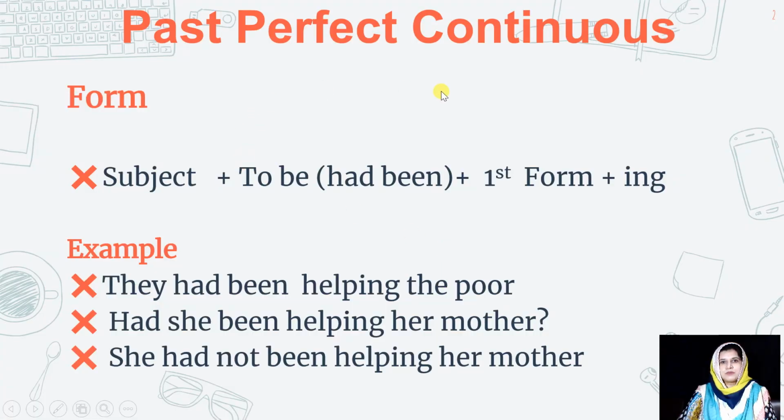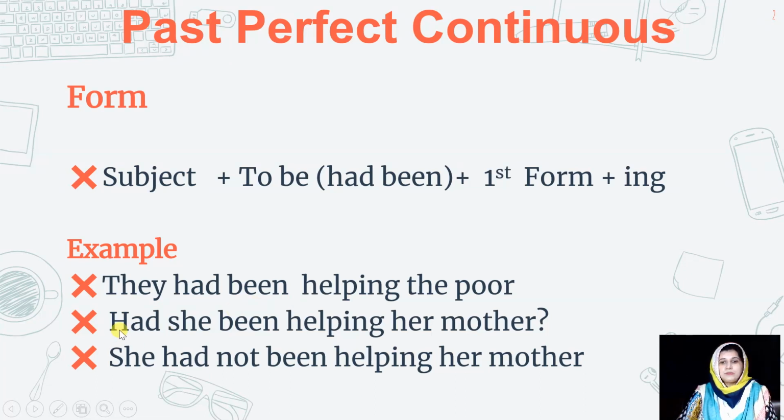Okay, in past perfect continuous tense, first of all, we need to have subject plus to be, had been, plus first form plus ing. For example, they had been helping the poor. Here they is the subject, had been is your helping verb, helping is the main verb, the poor is the object. So this is how we structure simple sentences in past perfect continuous tense.